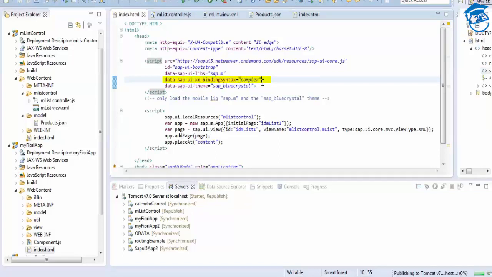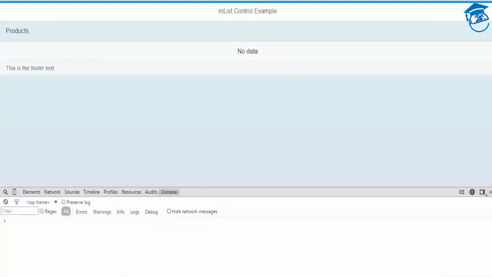I've included only this line in the index, and I'm going to refresh this by clearing the cache.